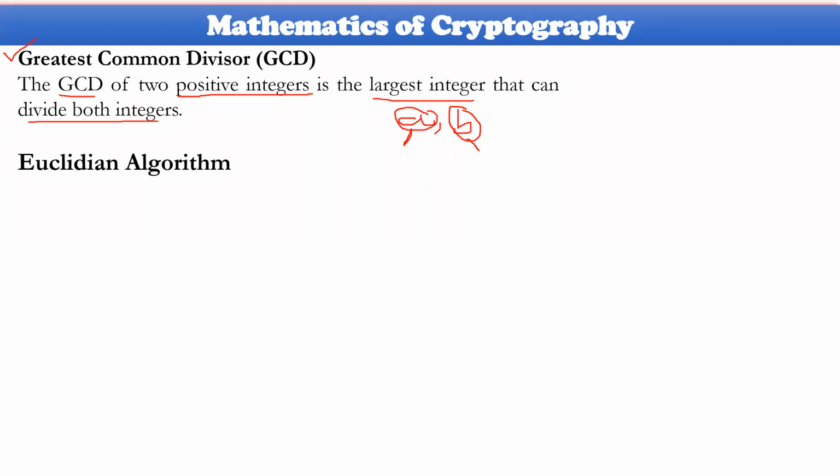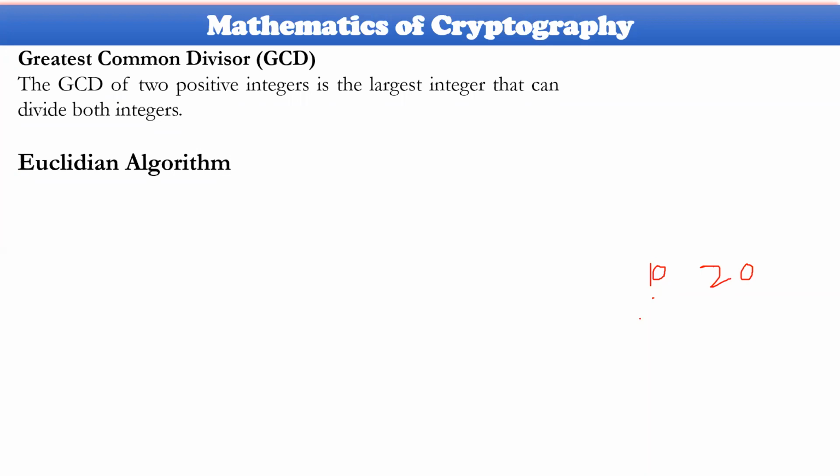For very big numbers, it is somewhat tedious. I'll give you one example, then I'll move forward. Let us consider A equal to 10 and B equal to 20.